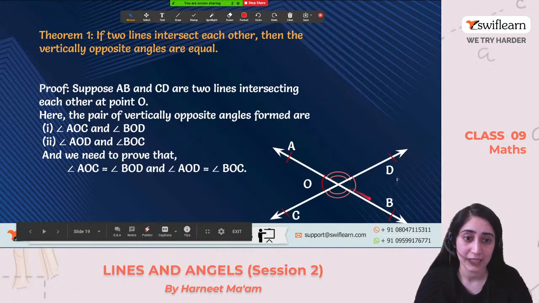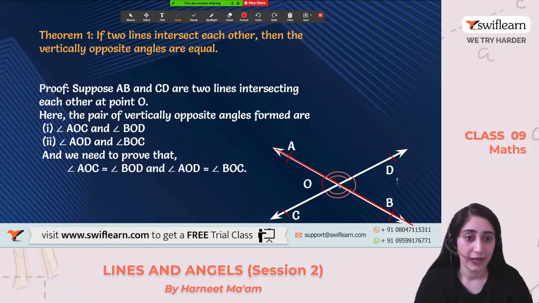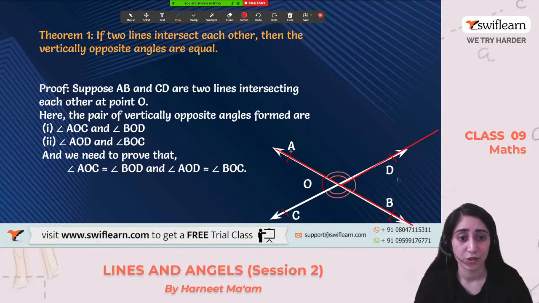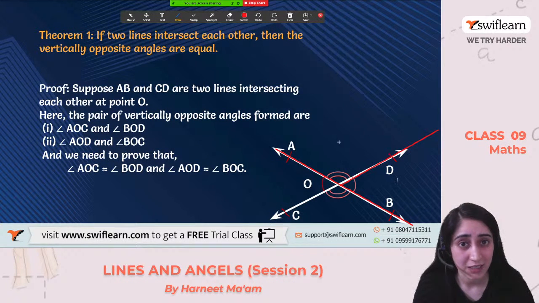If we think of this line also, this is a straight line and OD is a ray passing. With the same logic, angle AOD and angle BOD, their sum is equal to 180 degrees.